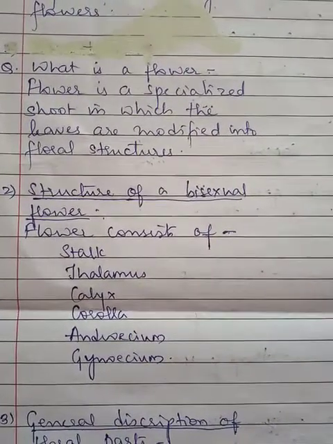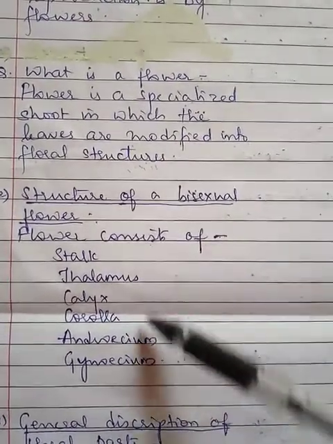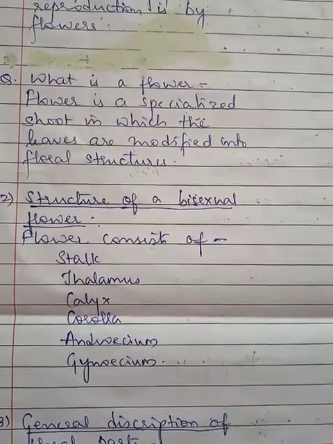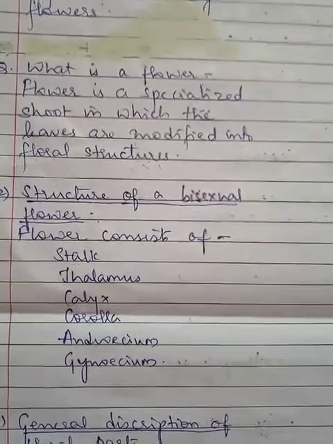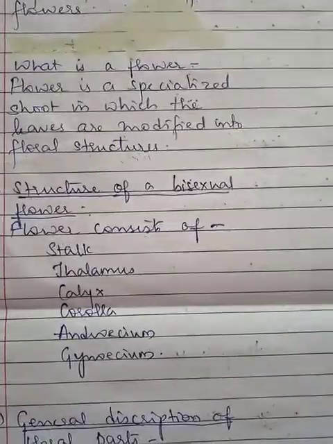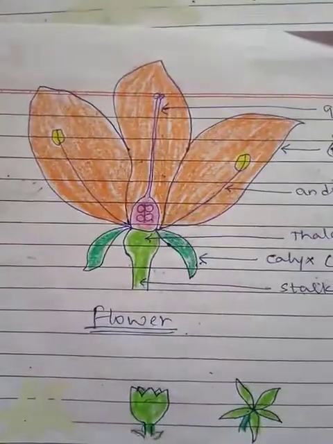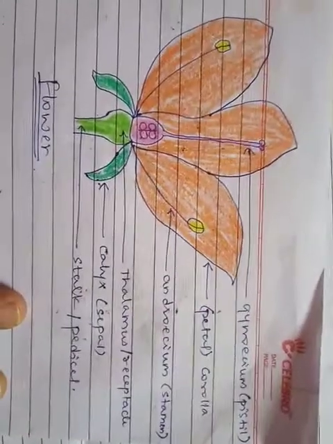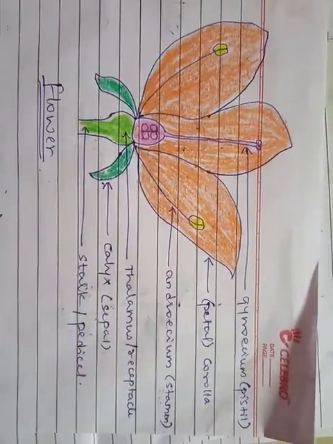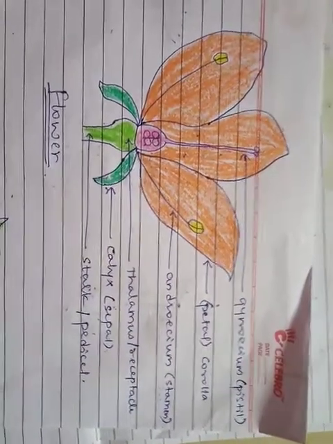Now the next thing is we are going to study over here the structure of a bisexual flower. The flower consists of different parts, and these different parts we are going to study with the help of this diagram of a typical bisexual flower. So this is the complete diagram. One by one we will study the different parts of this typical bisexual flower.